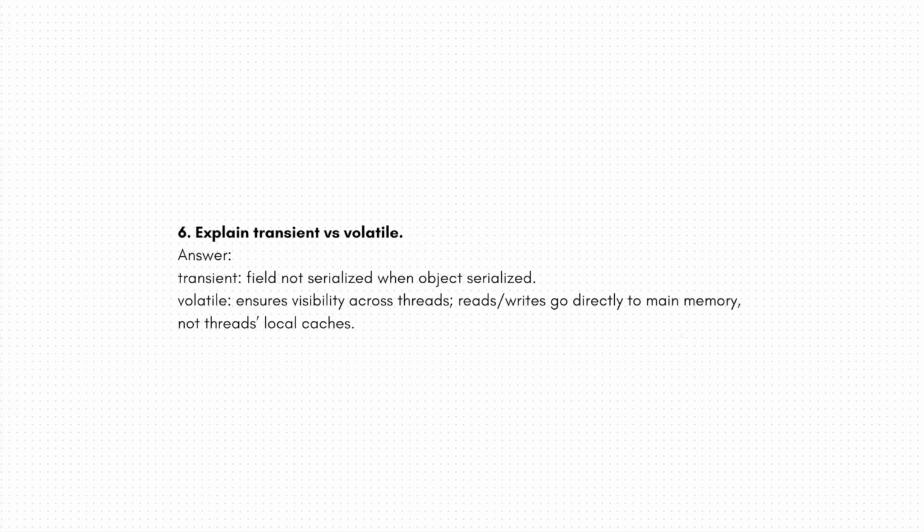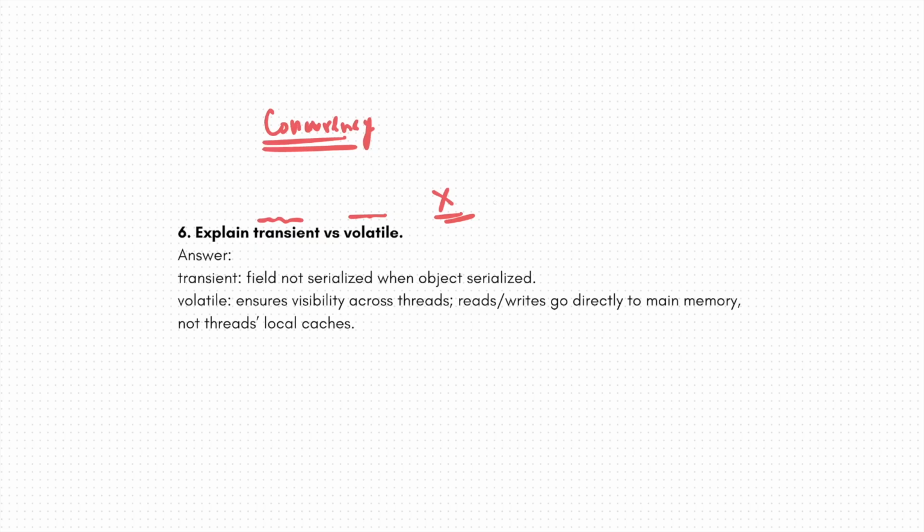Let's move ahead. This is our sixth question, which says that we need to explain transient and volatile. It's something related to concurrency. Both of these keywords are related to concurrency in Java. Before explaining the transient and volatile keywords, let me tell you, these two keywords don't have any relationship between them. Transient does something different, volatile does something different.